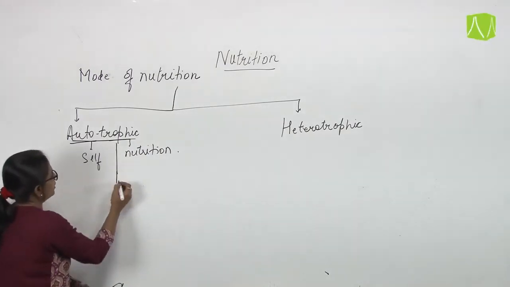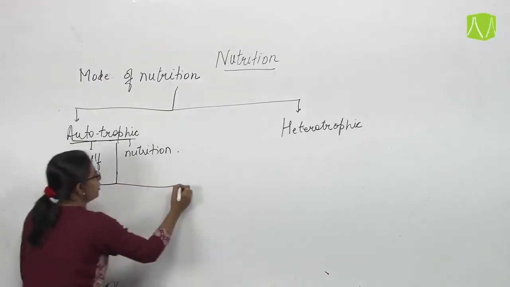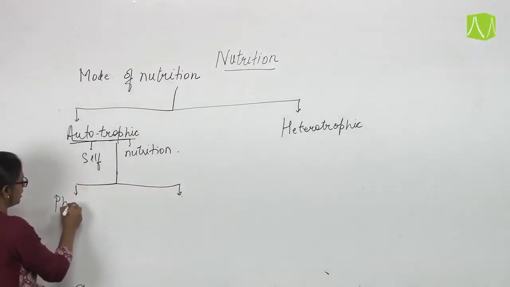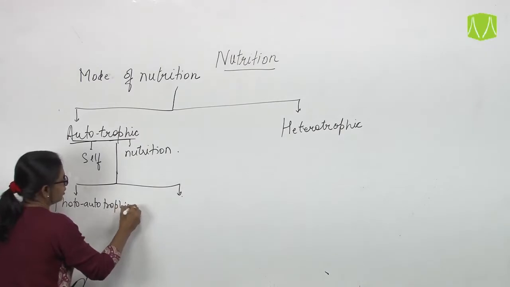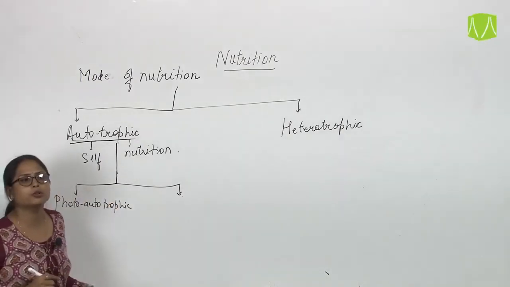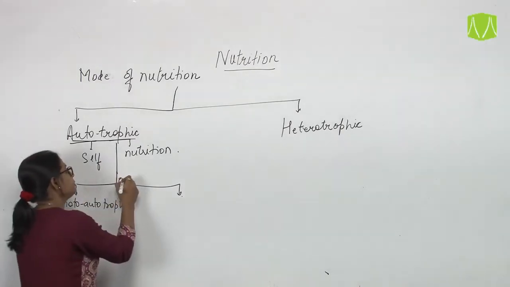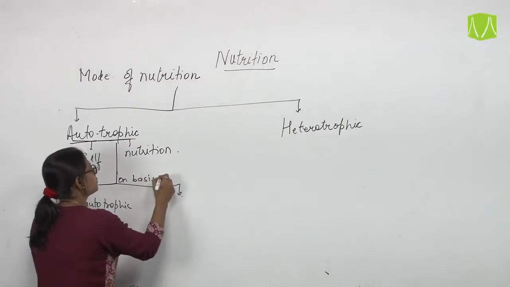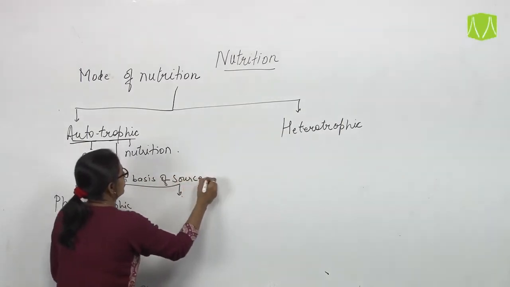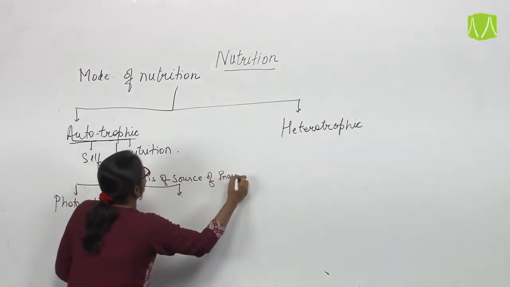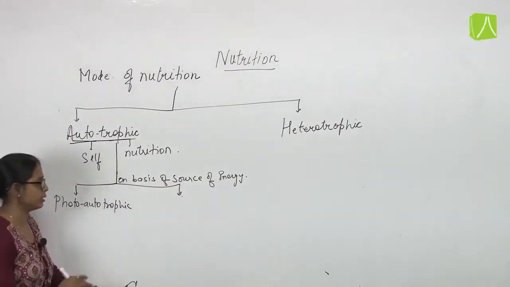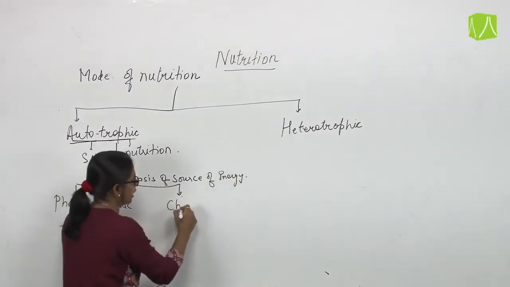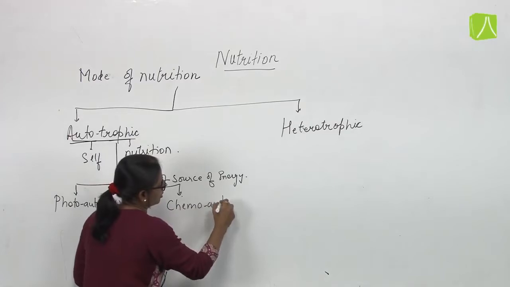This type of nutrition is again of two types. This has been categorized on the basis of source of energy. That means from where they are utilizing the energy to perform such autotrophic mode of nutrition. So one is photoautotrophic and the other is chemoautotrophic.